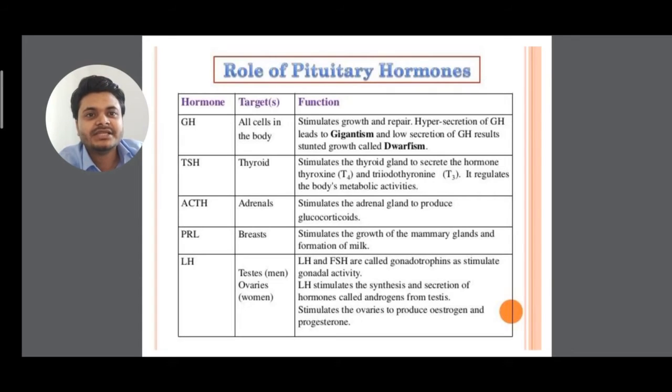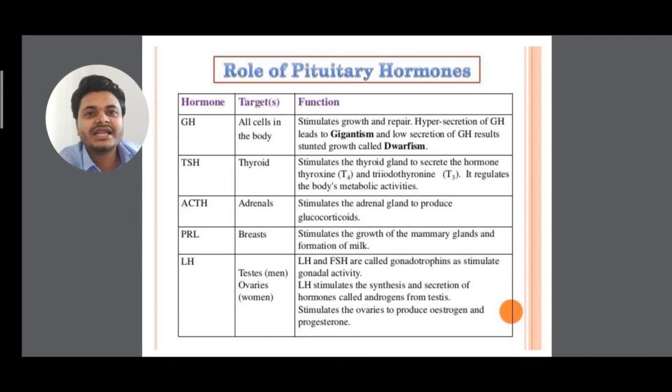Next is thyroid stimulating hormone. The target organ is the thyroid. It stimulates the thyroid gland to secrete the hormones T4, that is thyroxine, and T3, that is triiodothyronine. It regulates the body's metabolic activity. Then ACTH, adrenocorticotrophic hormone, found in the adrenal gland. It stimulates the adrenal gland to produce glucocorticoid.